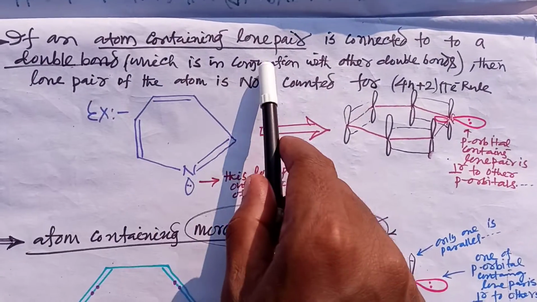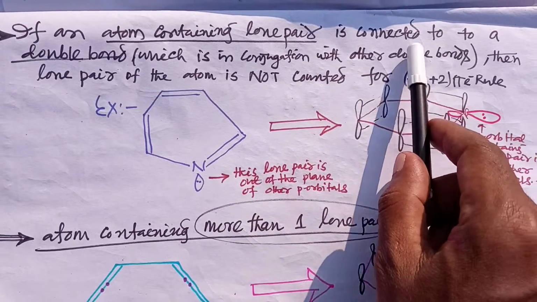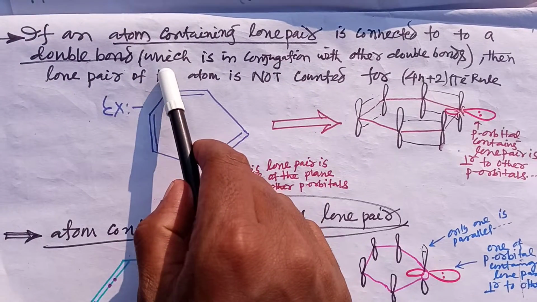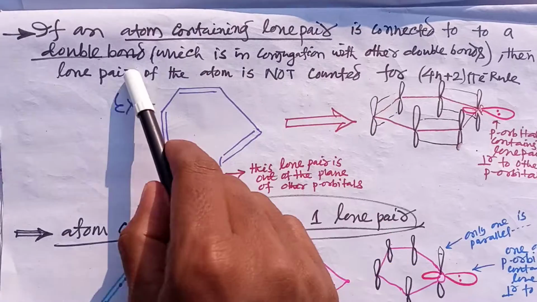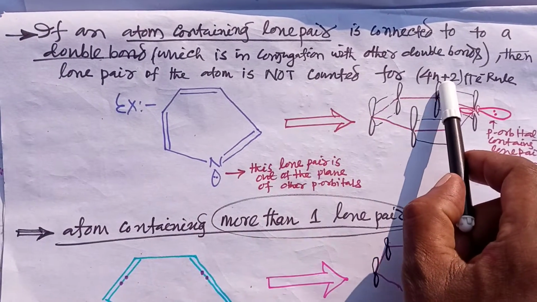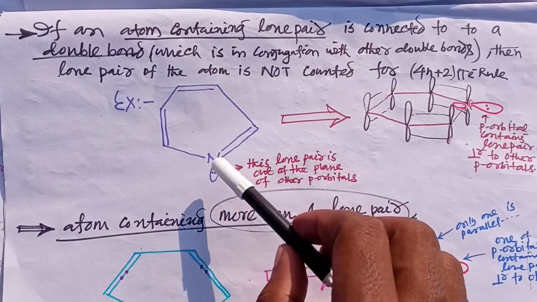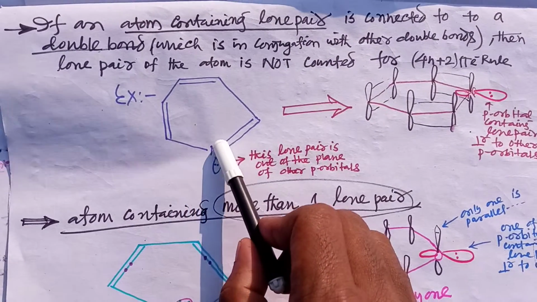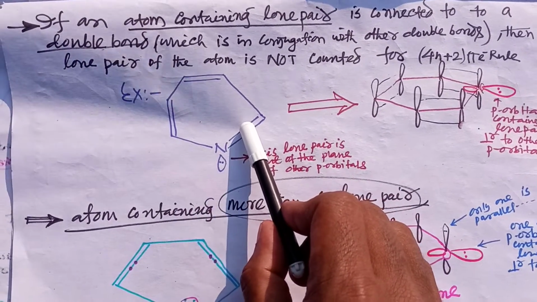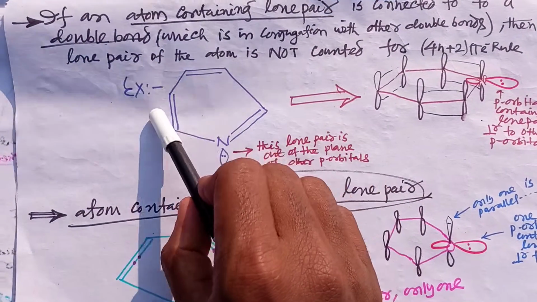If an atom containing a lone pair is connected to a double bond which is in conjugation with other double bonds, then the lone pair of the atom is not counted for the 4n plus 2 pi rule. So here is the example. Here is this nitrogen atom. This contains a lone pair and is connected to a double bond. Again, this double bond is in conjugation with this double bond and this double bond.